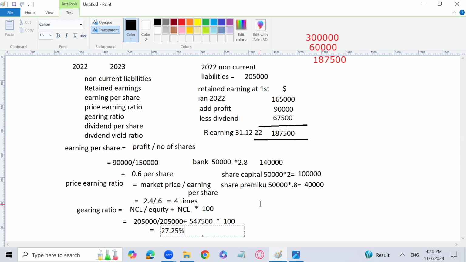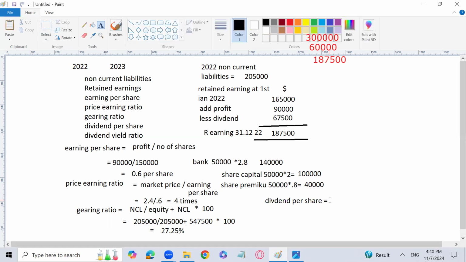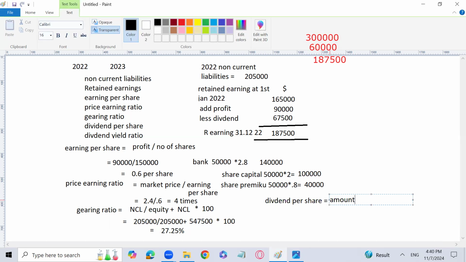Next is dividend per share. So let's calculate it. The formula is amount of dividend divided by number of ordinary shares. It's quite simple, obviously. Amount of dividend divided by number of shares, and you will calculate the dividend per share. So the amount of dividend in this question is 90,000 for 2022.